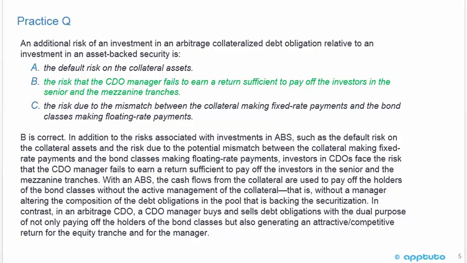With an ABS, the cash flows from the collateral are used to pay off the holders of the bond classes without the active management of the collateral. That is, without a manager altering the composition of the debt obligations in the pool that is backing the securitization. In contrast, in an arbitrage CDO, a CDO manager buys and sells debt obligations with the dual purpose of not only paying off the holders of the bond classes, but also generating an attractive competitive return for the equity tranche and for the manager. And that's the last slide for this LOS.